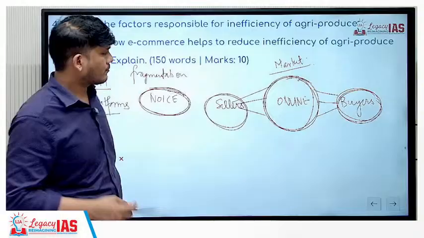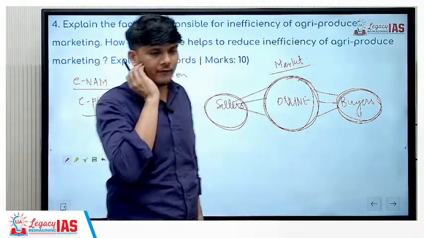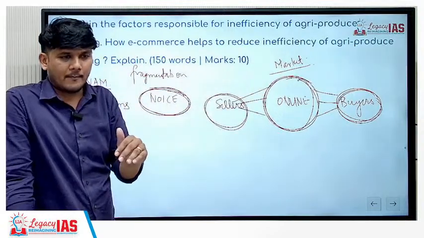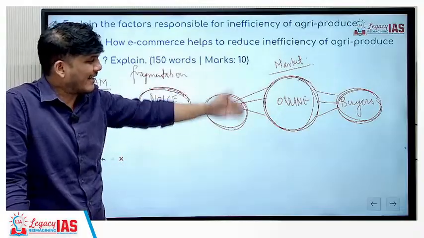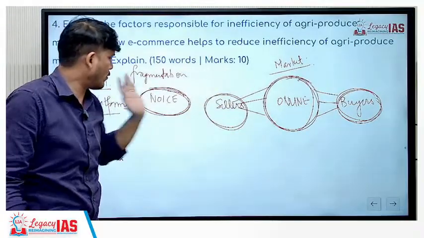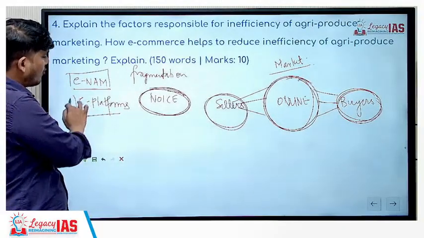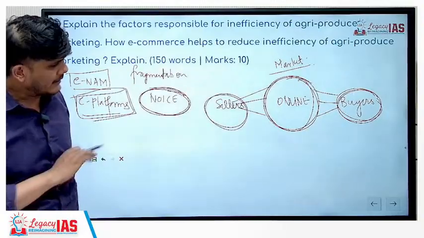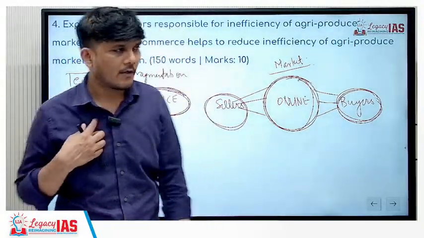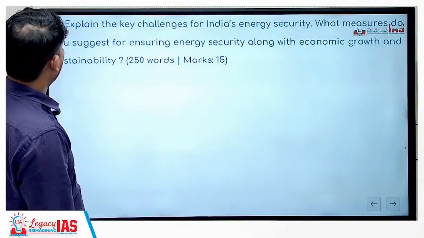Now, the online place might charge you a bit, but they will provide you a lot of things. If you are even a retail buyer, you can go online and you can get different quality of produce. So grading, etc., is provided over here. You can talk about e-NAM, you can talk about other e-platforms, you can even take the example of Amazon Fresh, etc. in your answers. That is completely all right. Any questions? Let's move ahead to the next one.